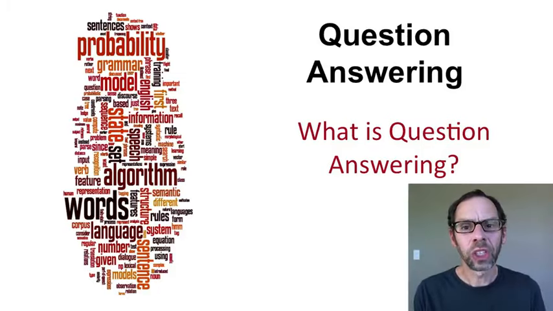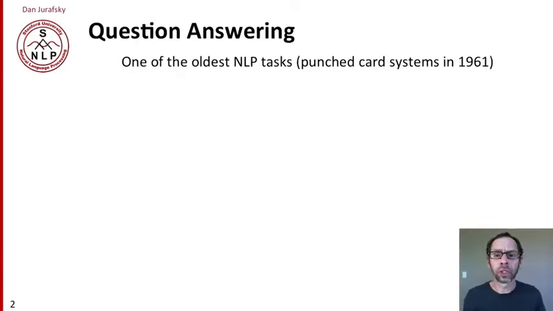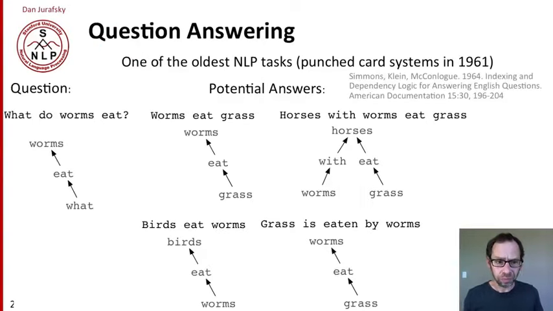Welcome back. Today we're going to look at question answering, one of the oldest applications in natural language processing. Some of the first NLP tasks built on punch card systems in the early 60s include the Simmons et al. system from 1964. Let's look at that.